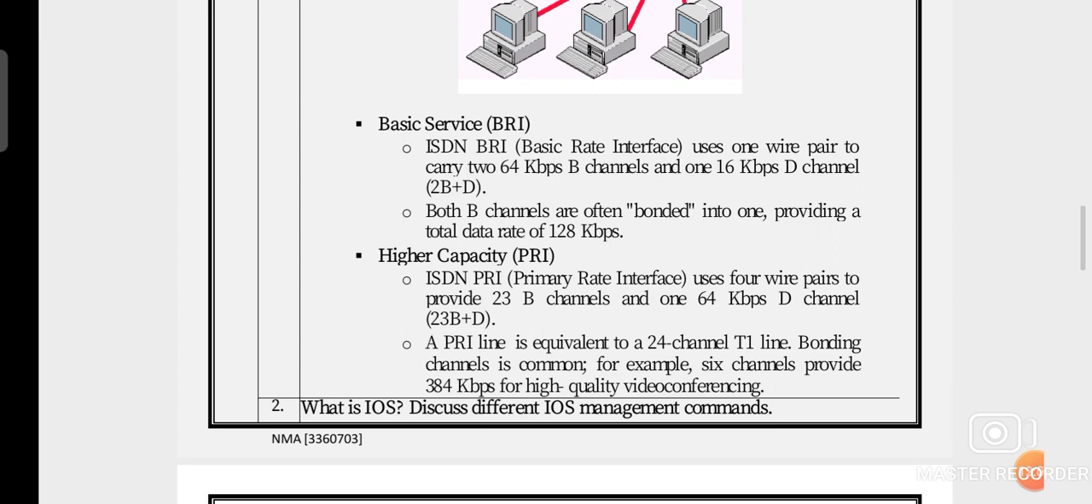A PRI line is equivalent to a 24-channel T1 line. Bonding channels is common. For example, 6 channels provide 384 kbps for high-quality video conferencing. So whenever we make a video call to another person, 6 channels provide 384 kbps speed over the PRI line signal.